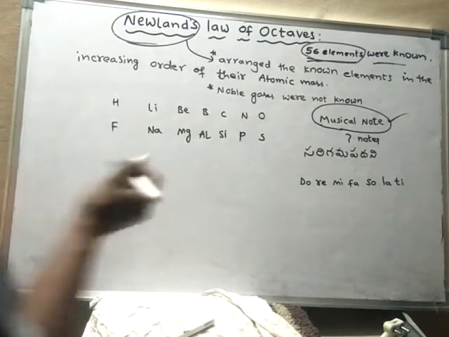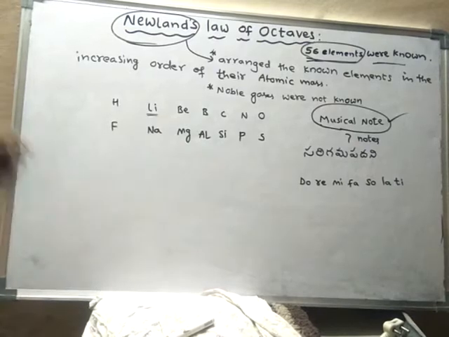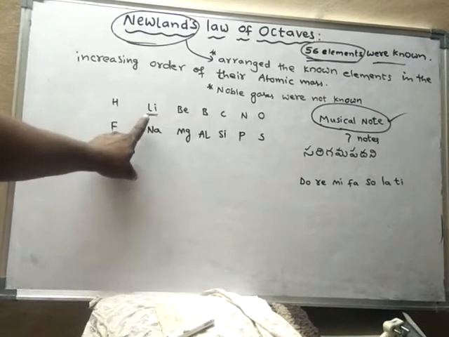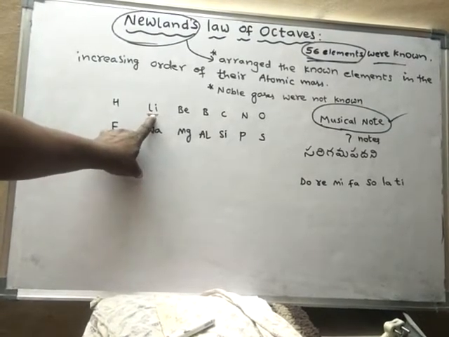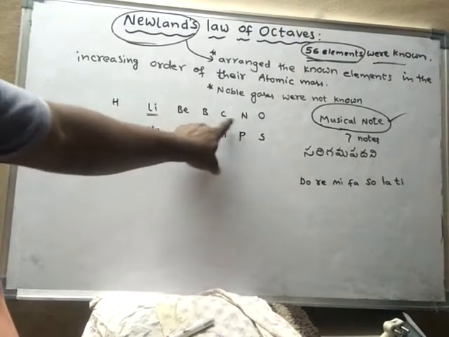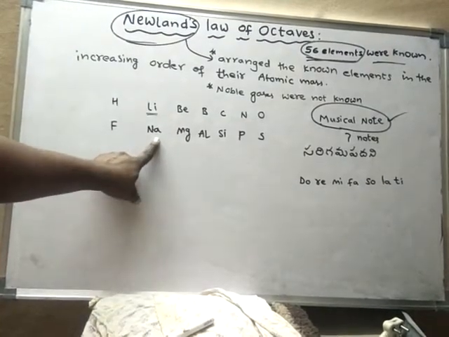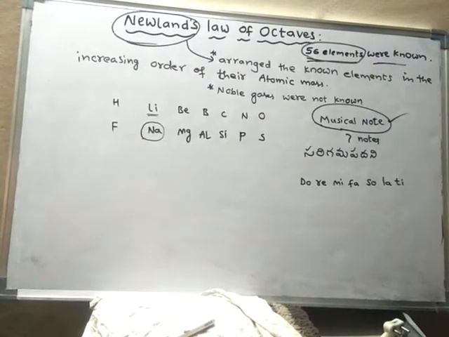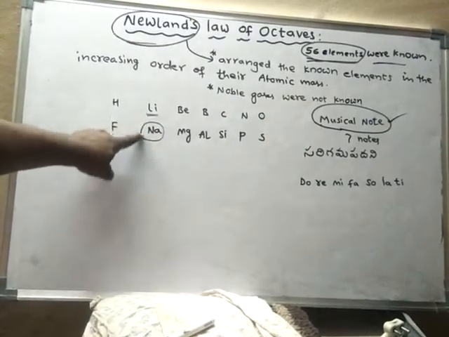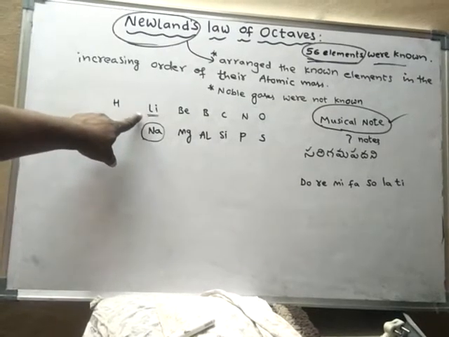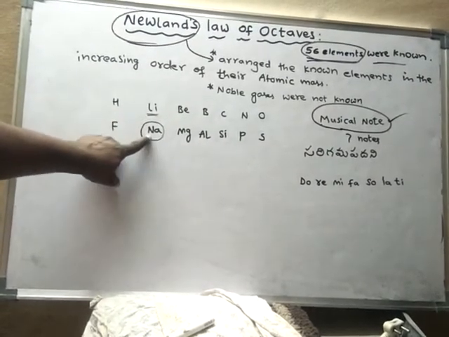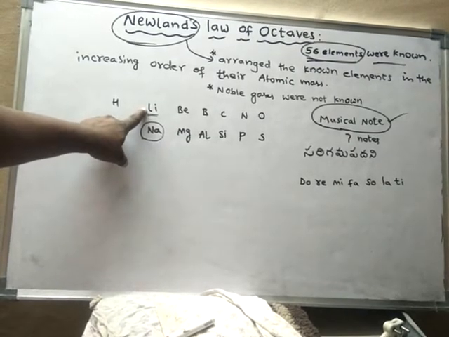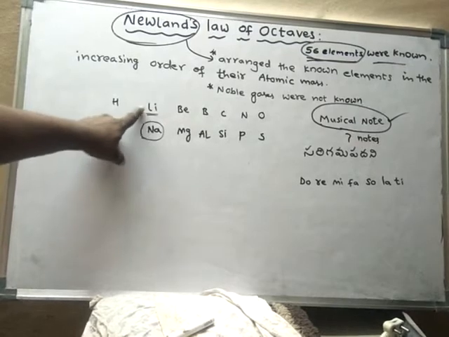For example, let us assume lithium as the first element. I start with lithium and count from lithium onwards: first element, second, third, fourth, fifth, sixth, seventh, eighth element. That means the properties of the eighth element are similar to the properties of its first element. If this is the eighth element, then the starting element should be this one. These two elements will show similar properties.